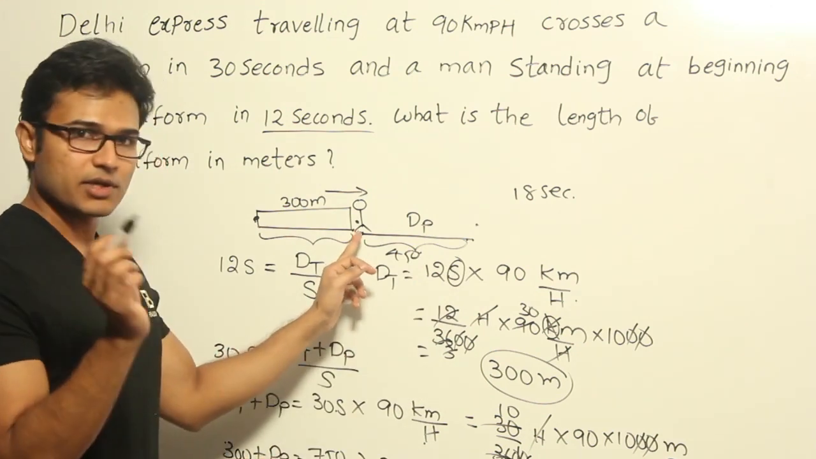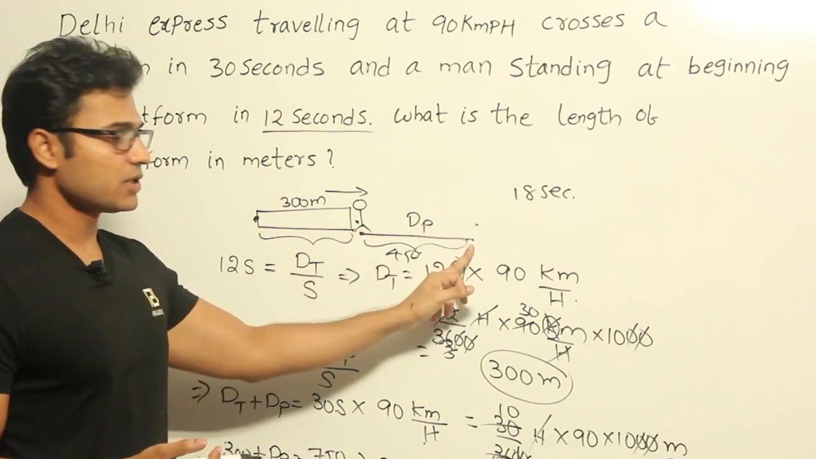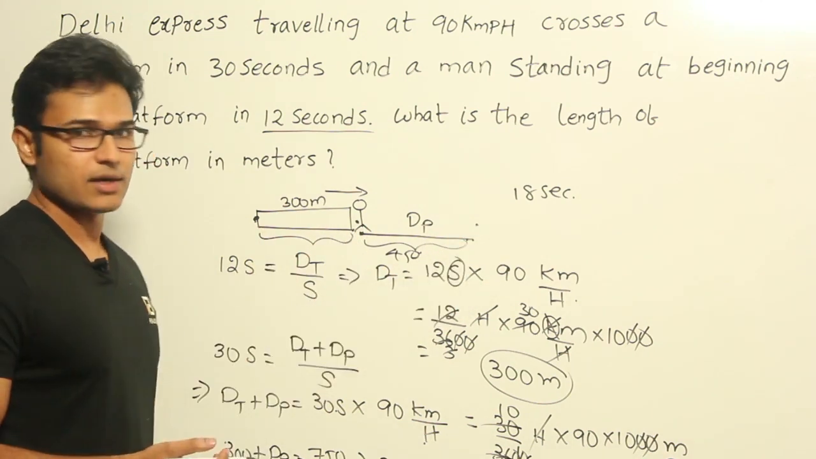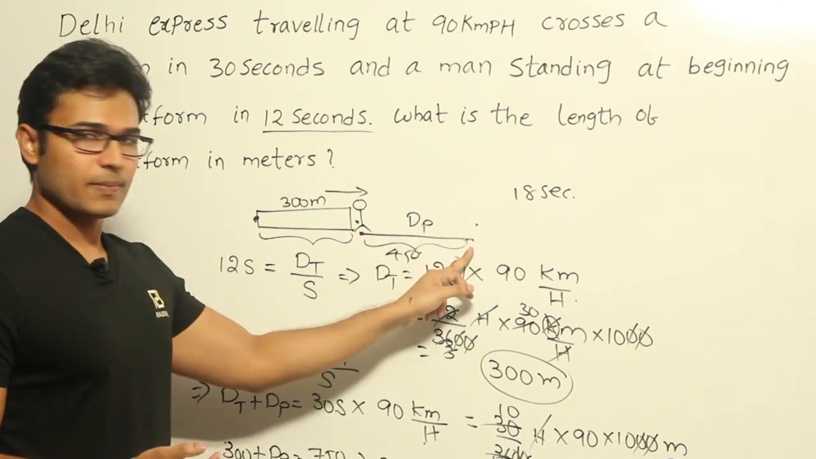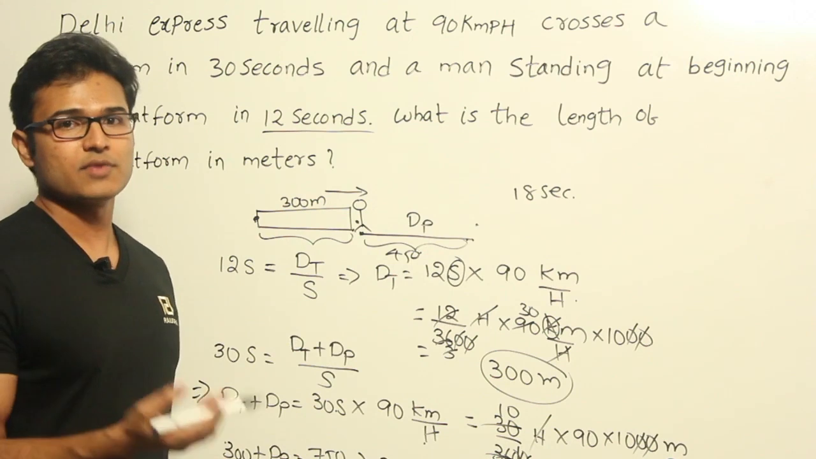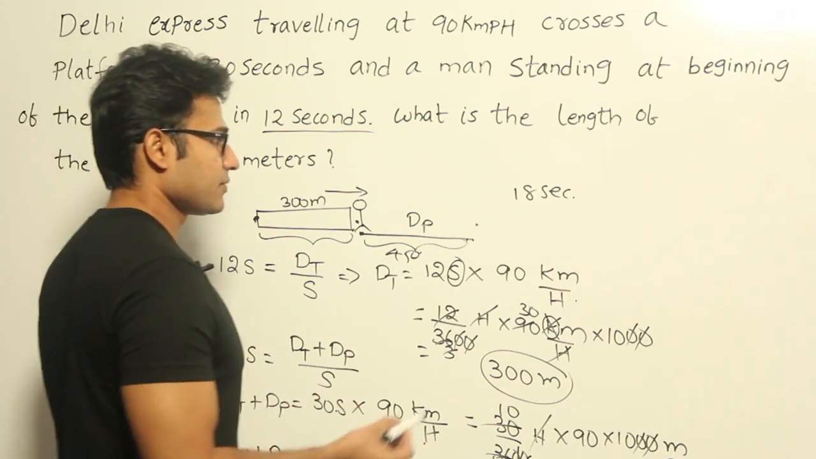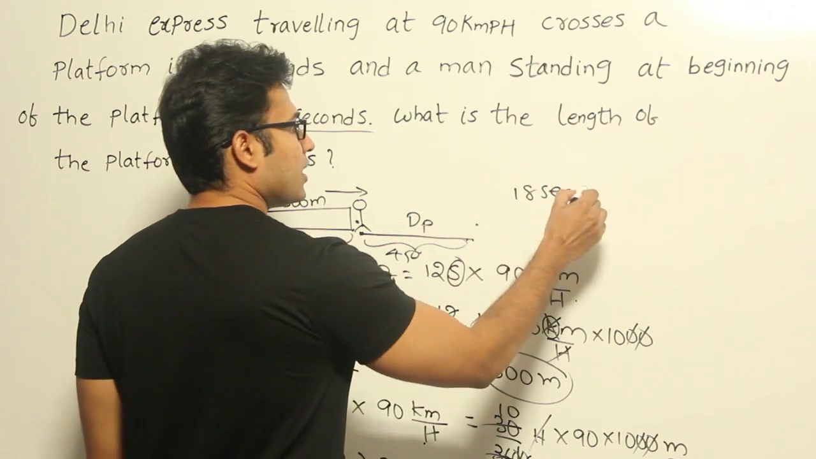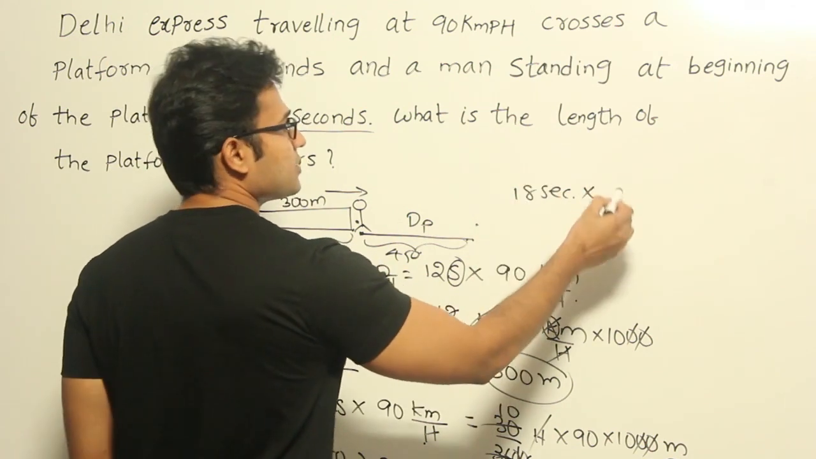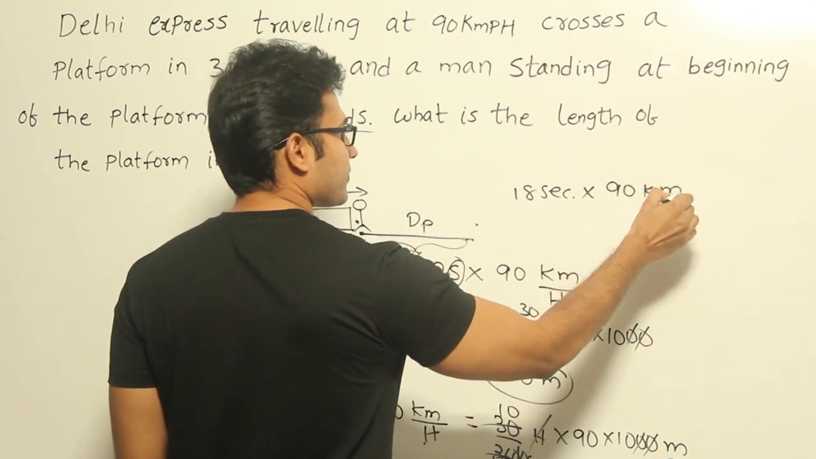Therefore, the ending point of the train is going to reach from here to here in 18 seconds, right? Therefore you have the time as well as the speed. Now you can find out the distance of this platform. That is one other method of finding out the same answer, right? So the distance is equal to 18 seconds into the speed. Speed is 90 kilometers per hour, right?